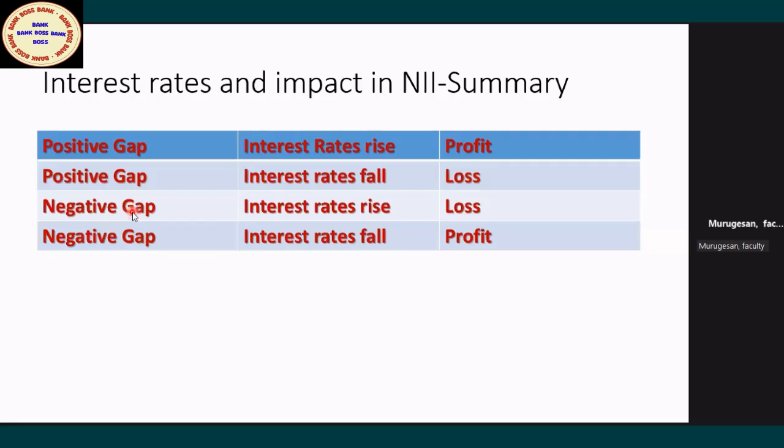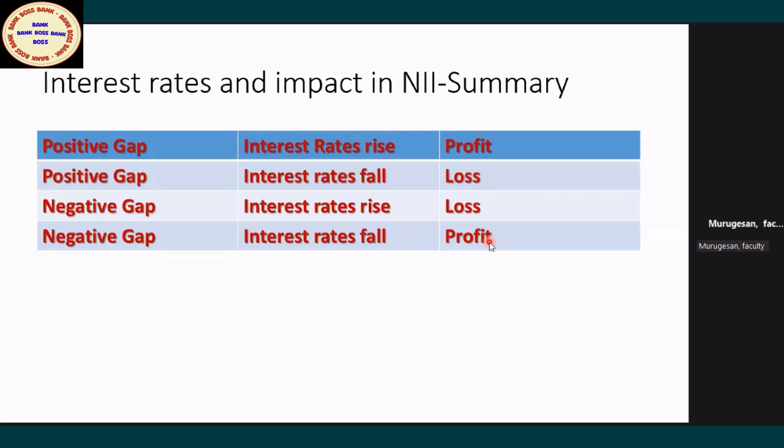It becomes a negative gap. Now interest rates are rising. Negative gap means you have to arrange the funds. Before you arrange the funds, interest rates are moving up. Then you have to arrange at a high cost. Then indirectly it's a loss. Now negative gap, you have to arrange the funds. But luckily, interest rates are falling. Now we can get the funds at a cheaper cost.